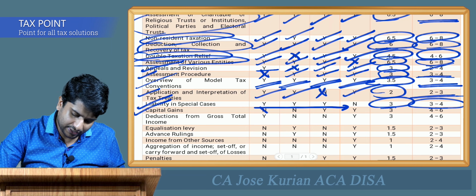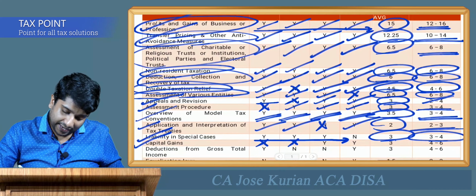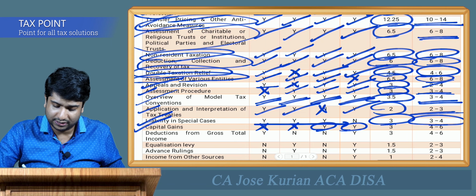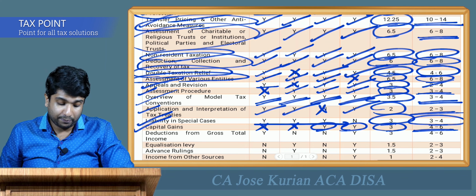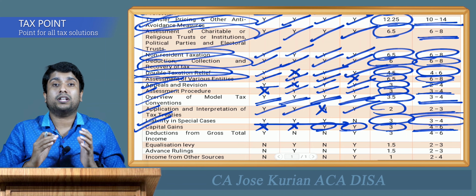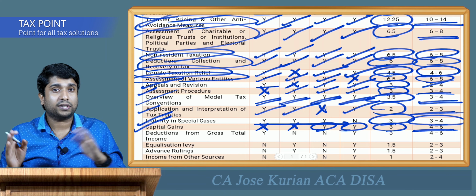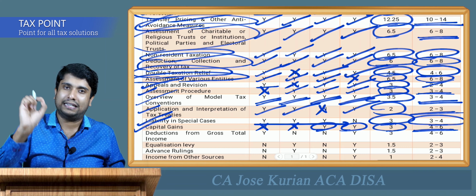Again, capital gains. They haven't asked in the past 2, but in the 2018 November and May attempts, they have asked questions and the average is 3 marks. You can expect around 4 to 6 marks. And one more thing, let me be very clear. Whilst preparing capital gains chapter, give more importance to the case laws as well as to the exemptions. That doesn't mean you have to skip the other areas. Definitely you have to study, but the more weightage should be given to case laws.